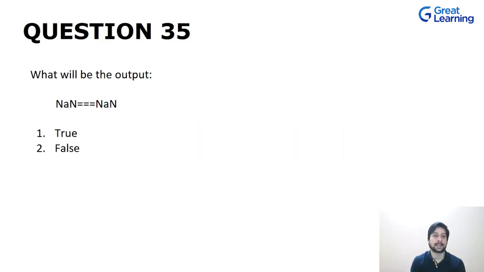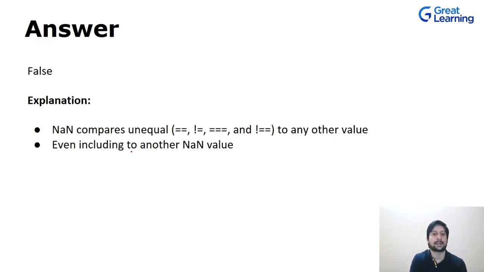Now let's talk about the next question. When we are using the triple equal to sign, do you think that the output will vary? That means, will you get the output as true? No. In this case also you will get the output as false, even if we are using the strict equality form, that is this triple equal to sign. Again, NaN when compared with double equal to or triple equal to will always yield the result as false.